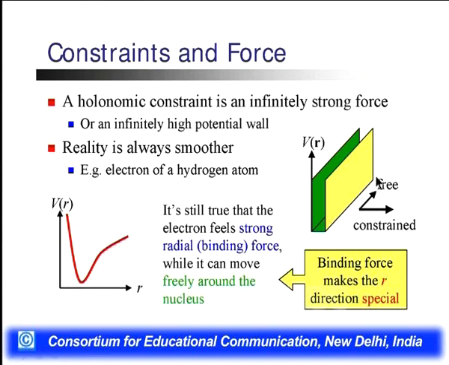Constraint is defined and it is moving freely in the y-axis. It's still true that the electron feels strong radial binding forces while it can move freely around the nucleus, and binding forces make the r direction spatial. Movement of the particle will be spatial. Here we see the V(r) potential versus distance curve, which defines the movement of the particle.